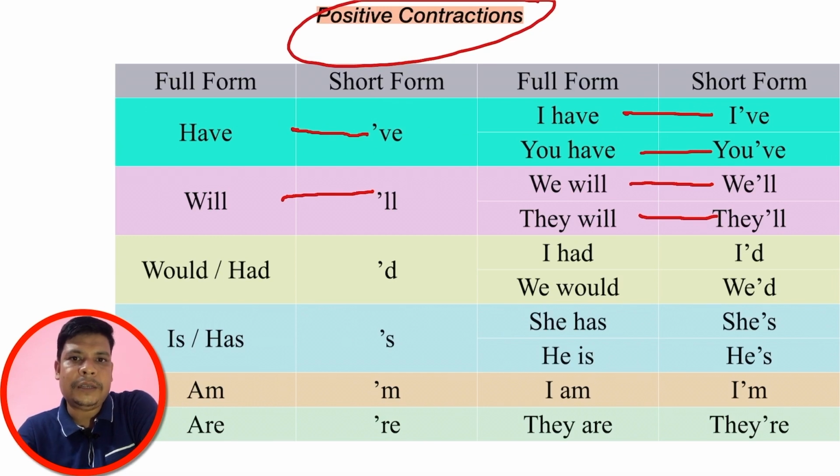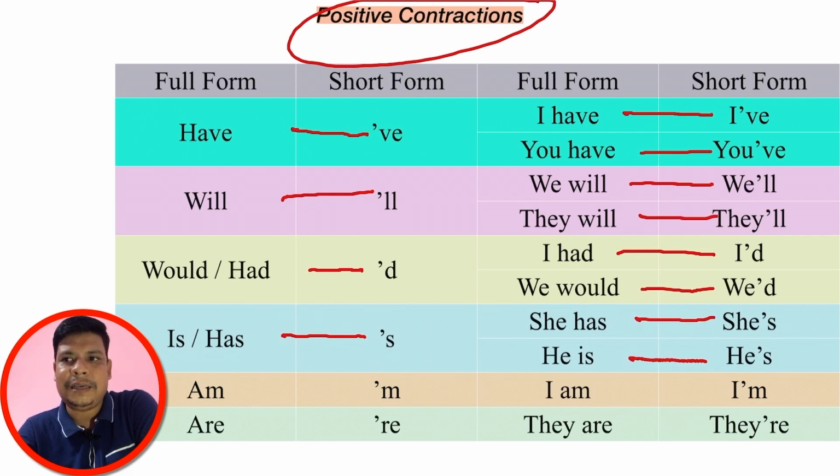Okay. Likewise, would and had, when contracted, become apostrophe D. So, we write I had in contracted form like I'd, and we would, when contracted, is written like we'd. Similarly, is and has, when contracted, become apostrophe S. Thus, she has becomes she's and he is becomes he's.